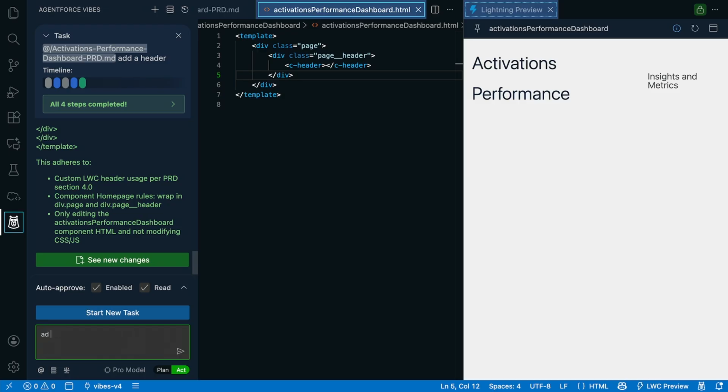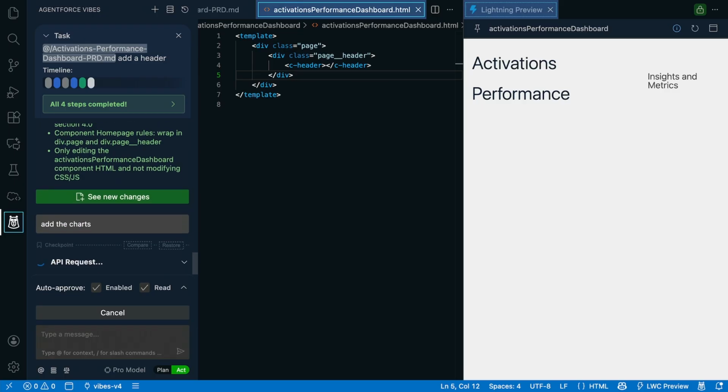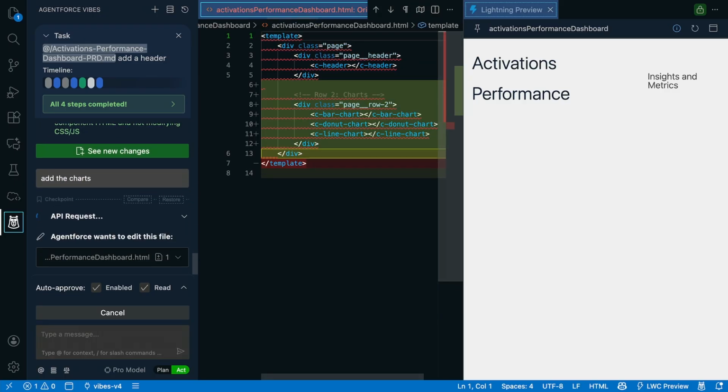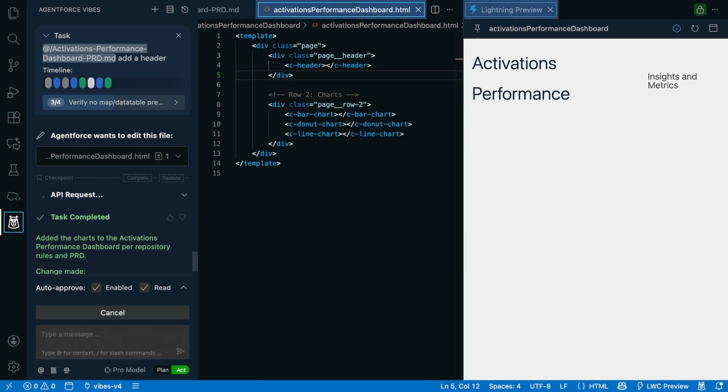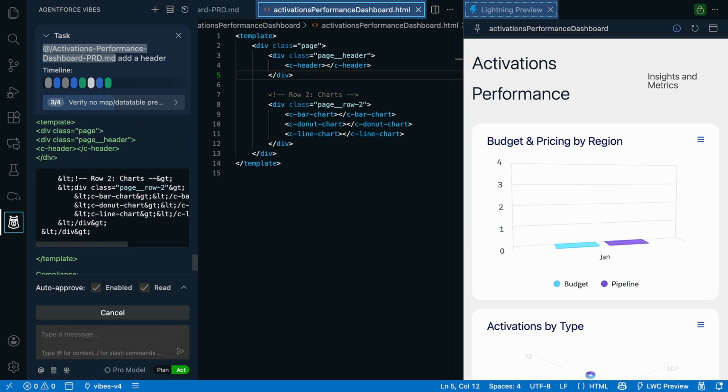And so we'll say, add the charts. Now, a simple statement of this fires off a number of things behind the scenes. First and foremost, it starts to connect to your org. Number one, it looks for semantic data models, data sources that actually match the context that you are looking for.